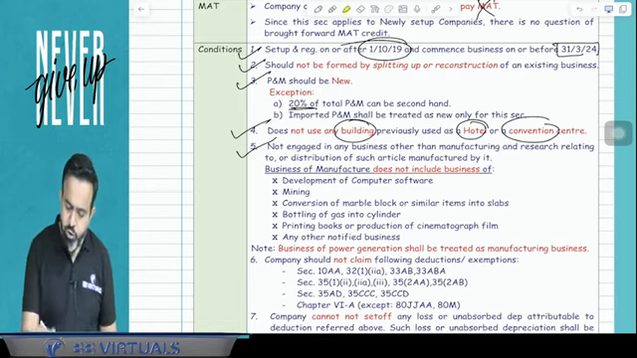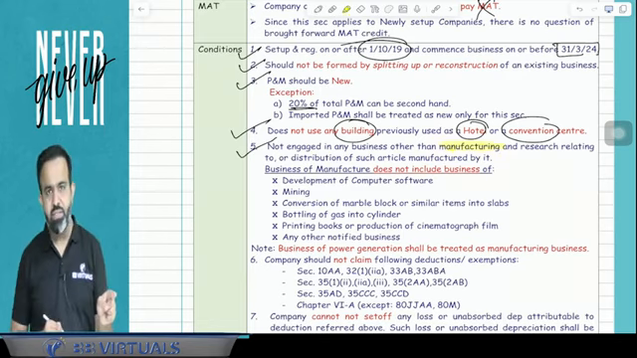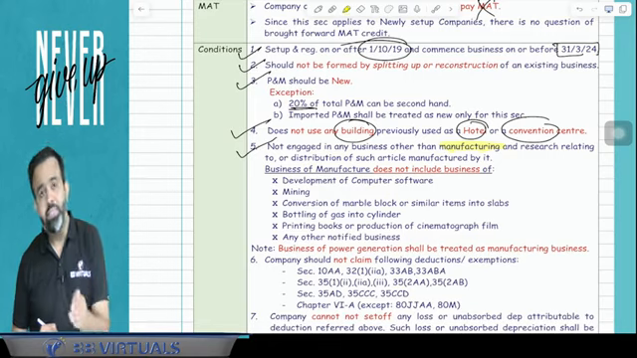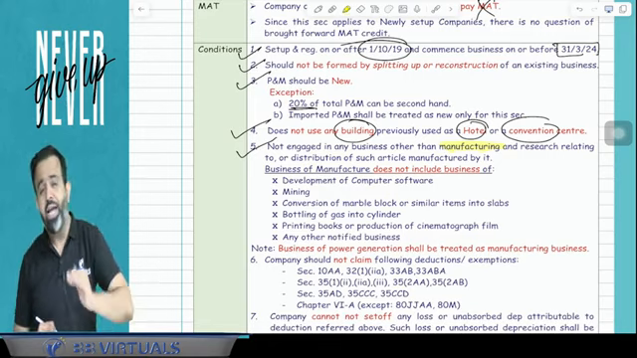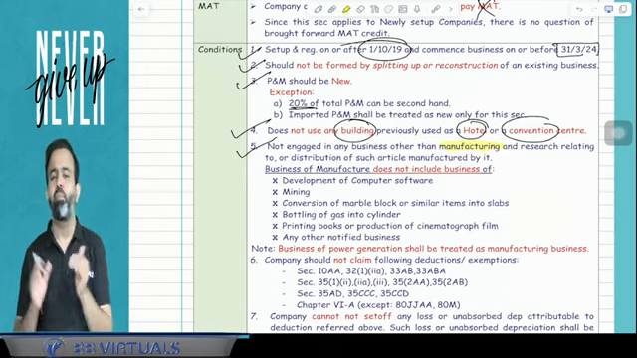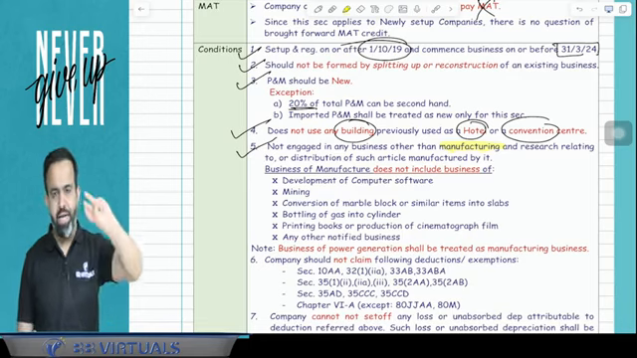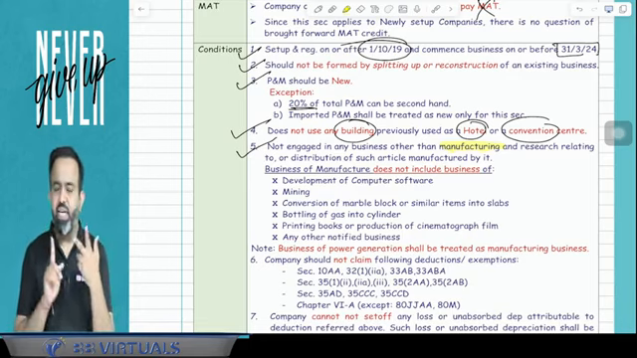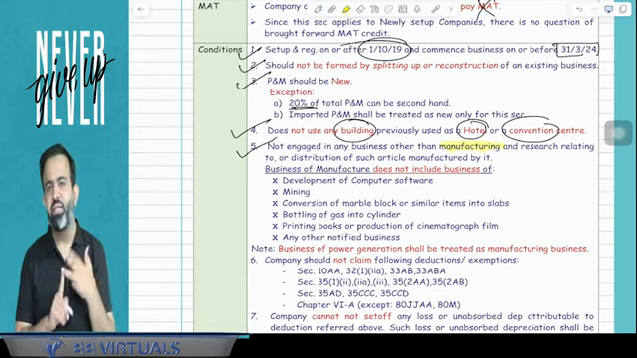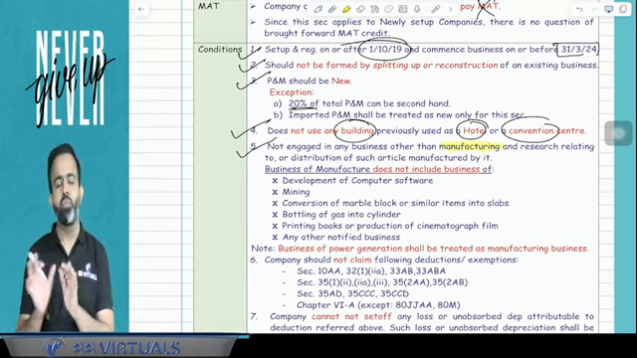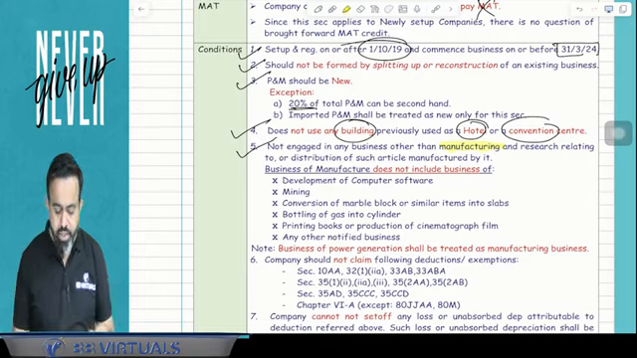Guys, here that company should be engaged only in the manufacturing business and research related to that business and distribution of product manufactured by that company. So what I'm saying is that company should engage in only three activities. One is the manufacturing business, second is research related to that business, and third is the distribution of the product produced by that company. Now one more point, guys.